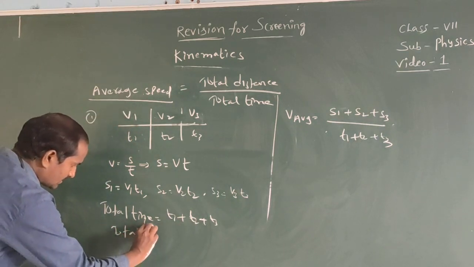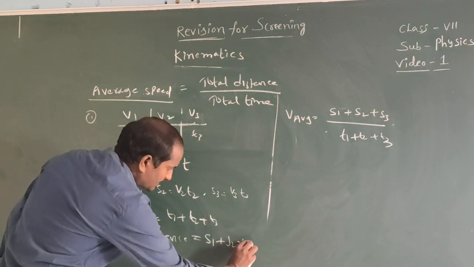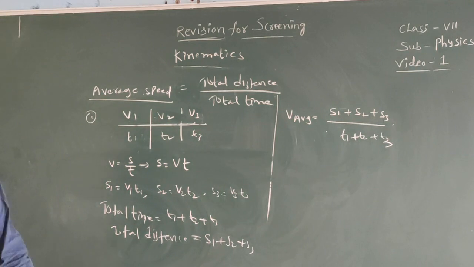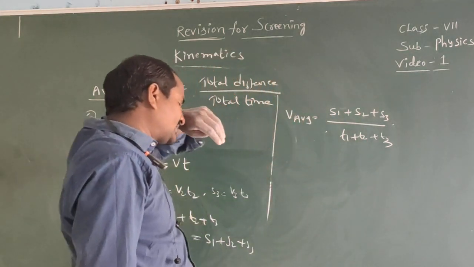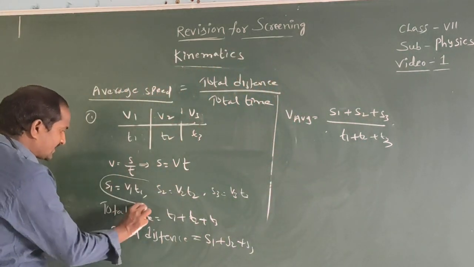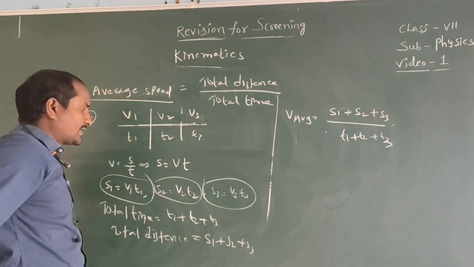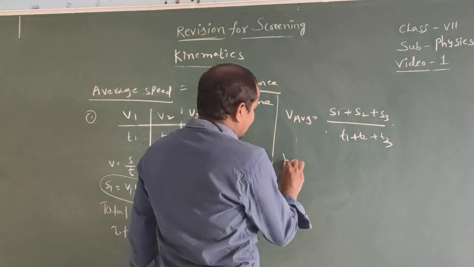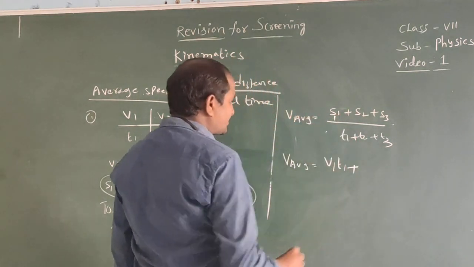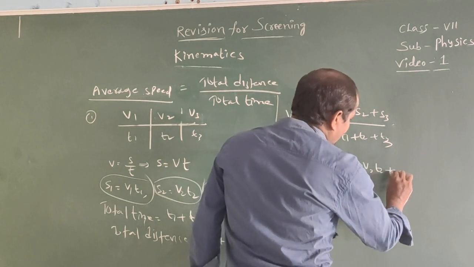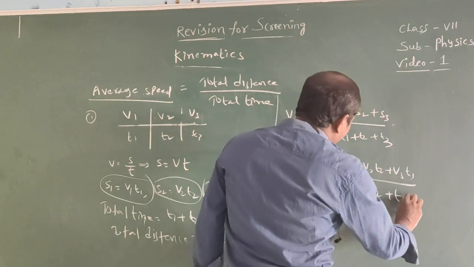Total distance is equal to S1 plus S2 plus S3. Therefore average speed equals total distance by total time, that is S1 plus S2 plus S3 by T1 plus T2 plus T3. But here S1 equals V1 into T1, S2 equals V2 into T2, and S3 equals V3 into T3. Therefore V average equals V1 into T1 plus V2 into T2 plus V3 into T3 by T1 plus T2 plus T3.